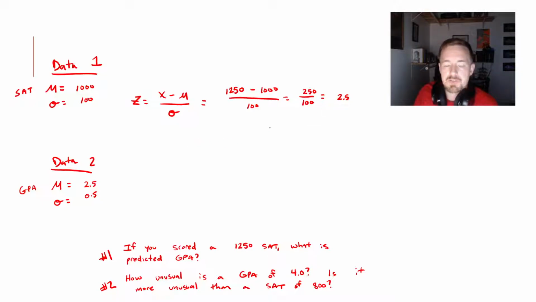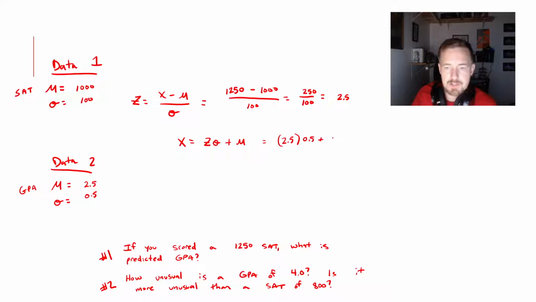Here, so the way that we're going to do that is we're going to find a predicted x, and that predicted x is going to be z multiplied by sigma plus mu. So how do we get that? We're just going to plug all these values in, which is going to be z is going to be 2.5. So we're going to say 2.5 times sigma, which in this case is going to be 0.5.